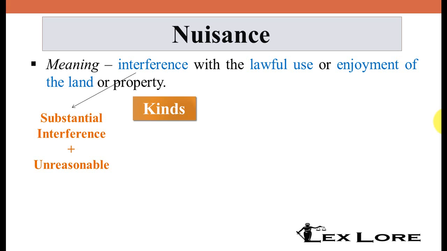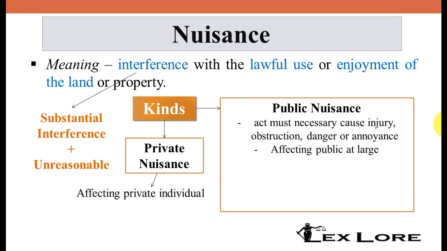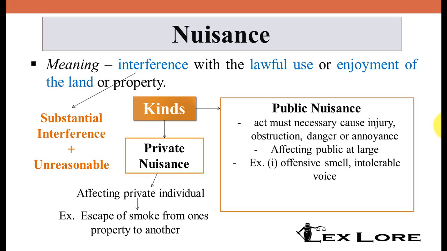What are the kinds? There are two kinds. First is the private nuisance, that is affecting only a private individual, and the second is the public nuisance, an act which causes injury, obstruction or danger to the public at large. Such an act is known as public nuisance. An example of private nuisance is the escape of smoke from one property to another property, because here the private individual is getting affected and not the public at large. In case of public nuisance, for example, if there is an offensive smell or intolerable noise which is affecting the public at large, the whole community, the whole society, then it is public nuisance.